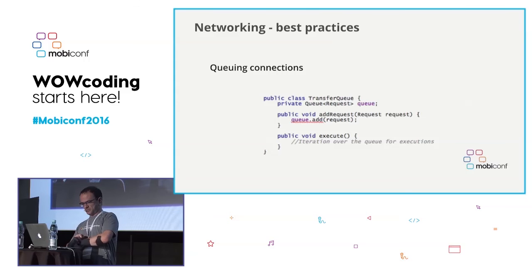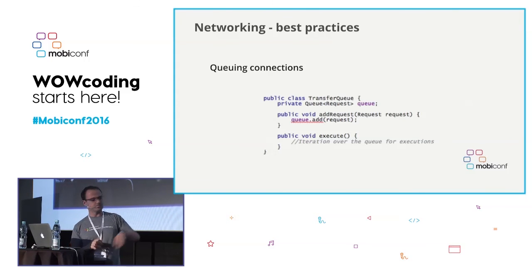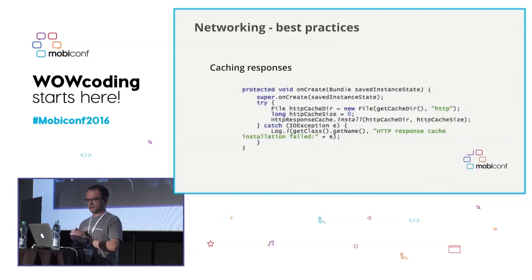Or queuing connections. If we look at this very small class, what we do is start grouping the requests when we need to send a bunch at a time. This will reduce the amount of time that the radio is actually turned on. If the requests are not executed immediately, they will be batched for future batch connections. And as you see, this is a very easy solution to implement.